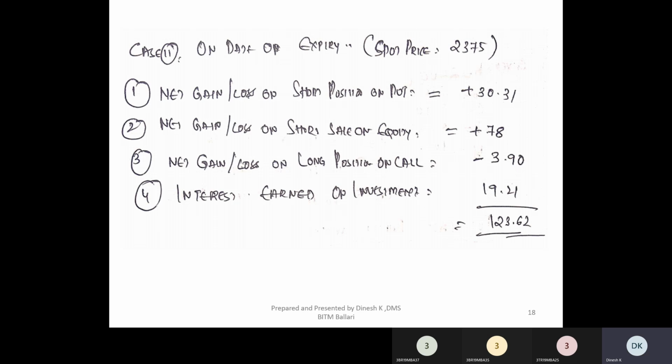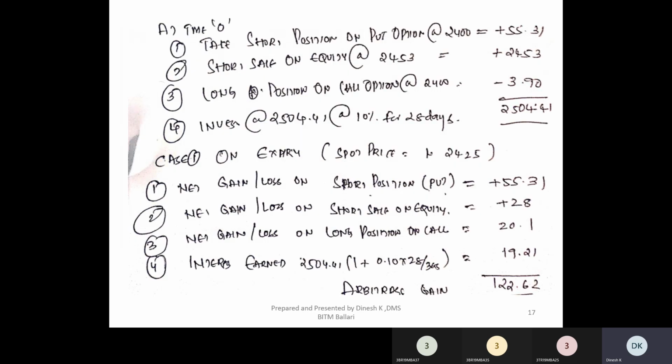Okay, if you don't remember, look at there. The first position that you have taken there is a short sale, a short position on a put option, right? A short position on a put option, for which you have an obligation to buy at 2400, for which you have received a premium of how much? You have received a premium of 55 rupees, right?